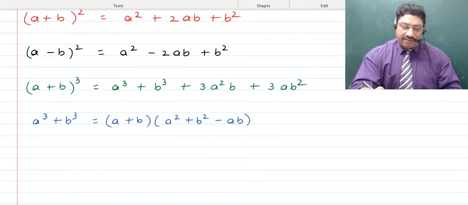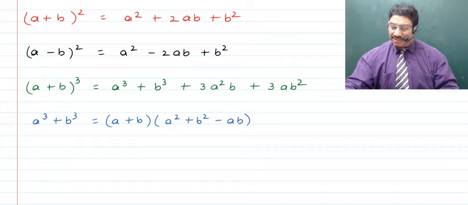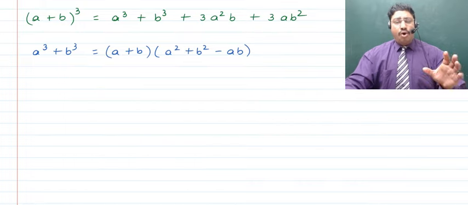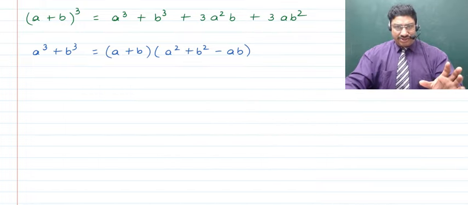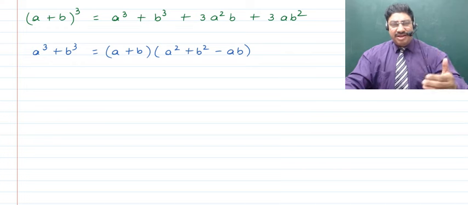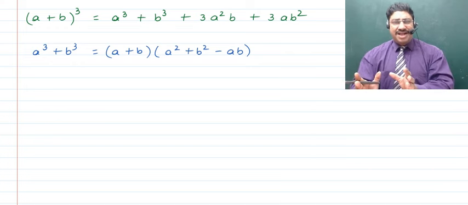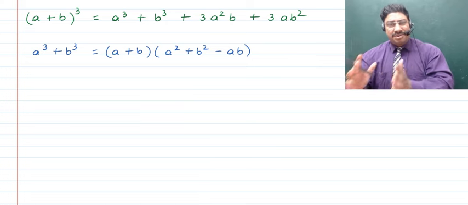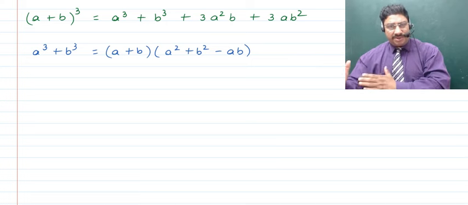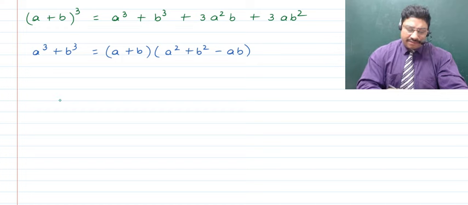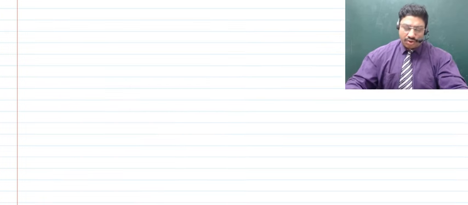Look, if we talk about expansions, do remember that expansion is when you have the power of an algebraic expression, then it can obviously be further expanded, or if it is the product of some algebraic expressions, then it can be multiplied to give you another algebraic expression, right?